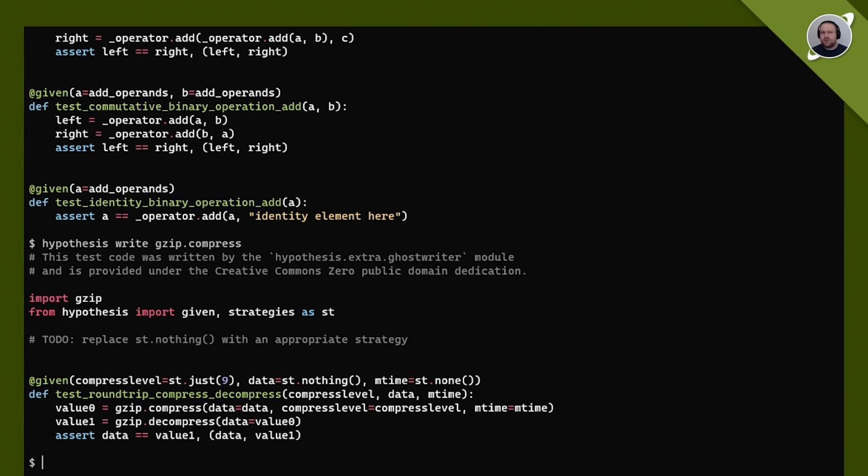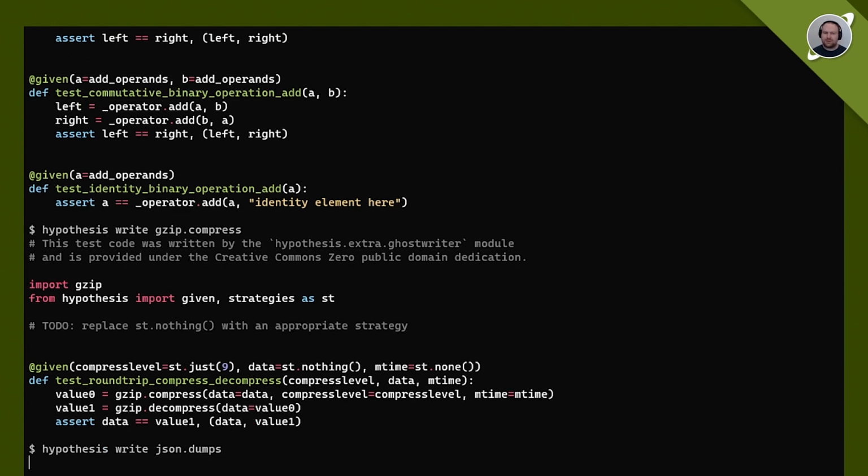This one's crucial because input and output and data persistence tend to cross many abstraction layers, so they're surprisingly error-prone, but also they're surprisingly easy to write really powerful tests for. So, for pretty much everyone, I would recommend writing these round-trip tests. Let's look at a more complicated example with JSON encoding.